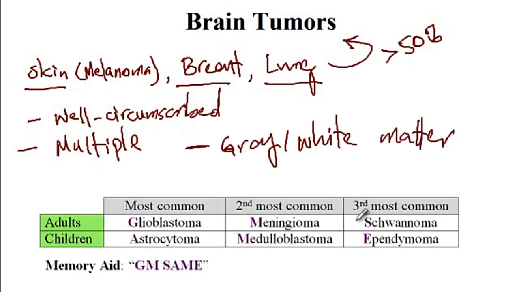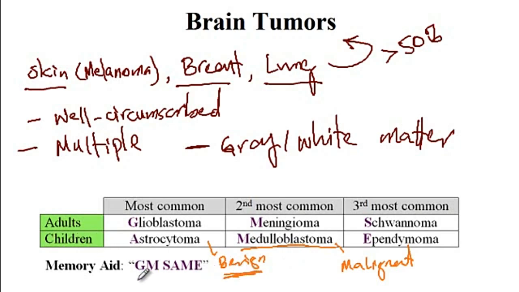Now here I have the list of the primary brain tumors. In adults, glioblastoma is the most common brain tumor, and then after that meningioma, and then finally schwannoma is the third most common primary brain tumor in adults. In children, astrocytoma is the most common brain tumor, and then after that medulloblastoma, and then ependymoma. You should know that astrocytoma is benign while medulloblastoma is malignant. And so if they ask you what is the most common malignant brain tumor in children, the answer would be medulloblastoma, because astrocytoma, despite being more common than medulloblastoma, is benign.